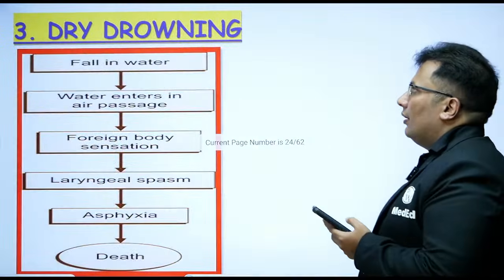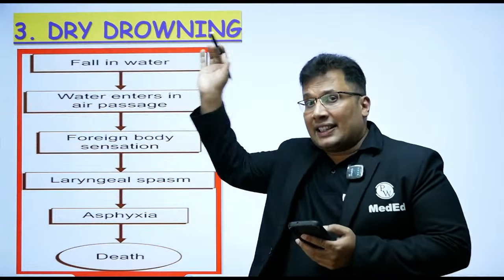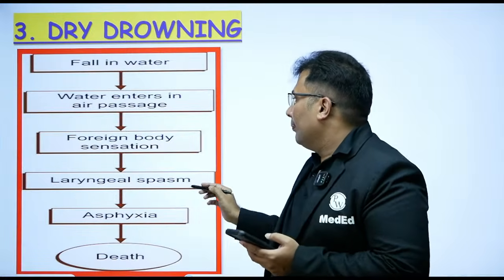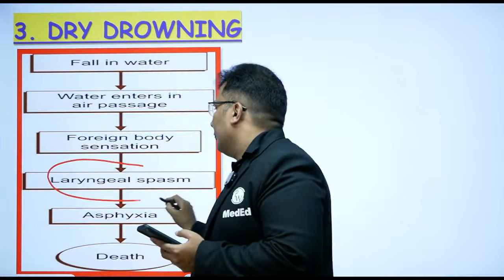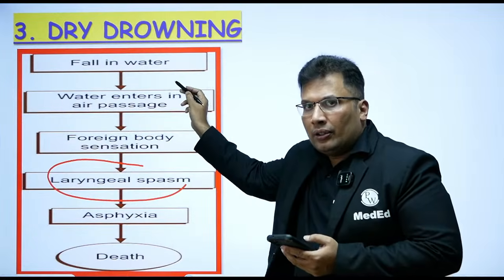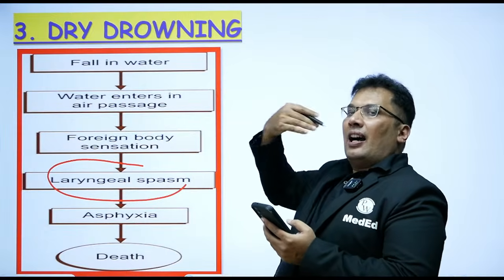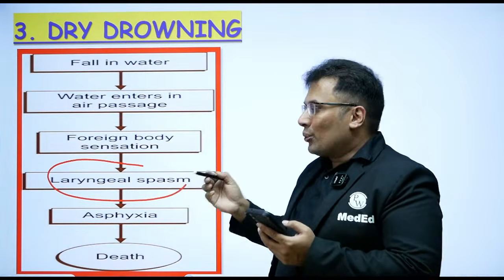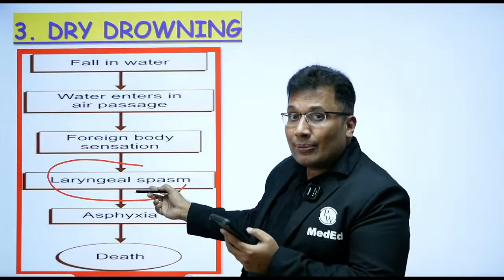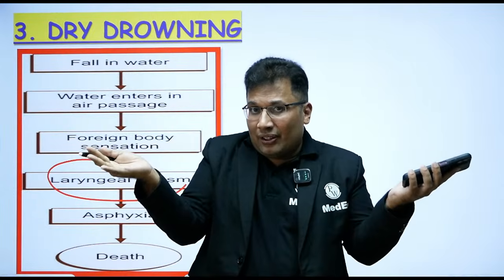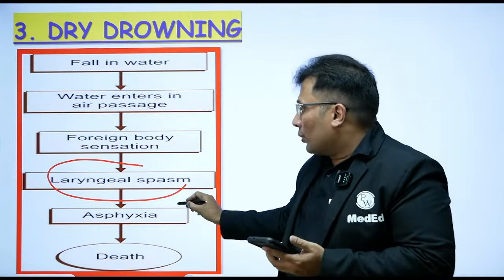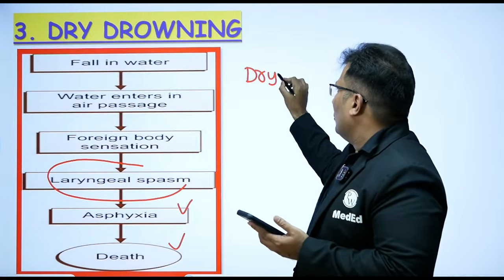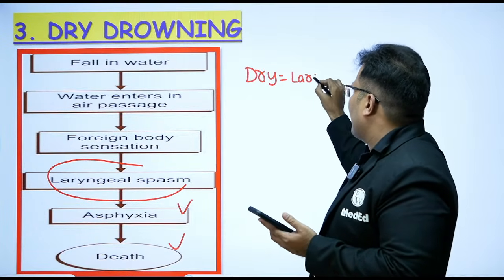Then dry drowning, I said already. So dry drowning is because of laryngospasm, laryngeal spasm. So fall in water, water enters the lungs or enters the trachea. So foreign body sensation. So the foreign body can lead to laryngeal spasm. So adduction, abduction, right? So that leads to asphyxia and death. So all of you write in the chat box. So dry is equal to laryngeal spasm.